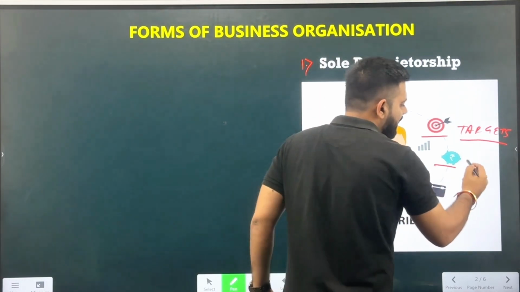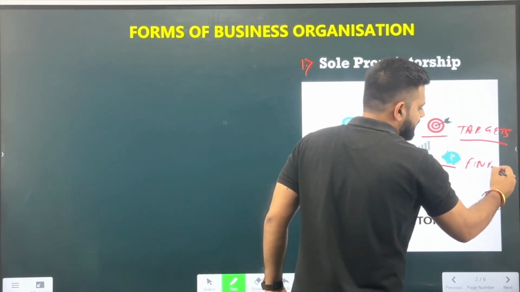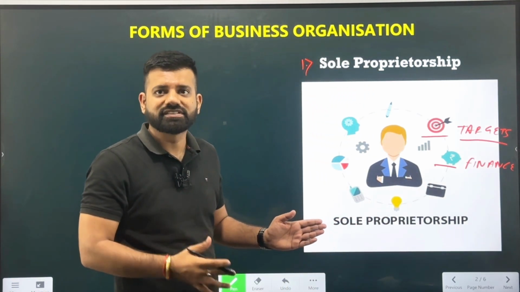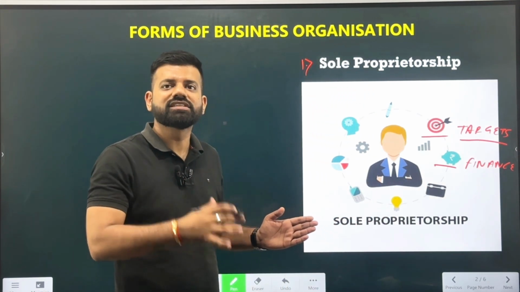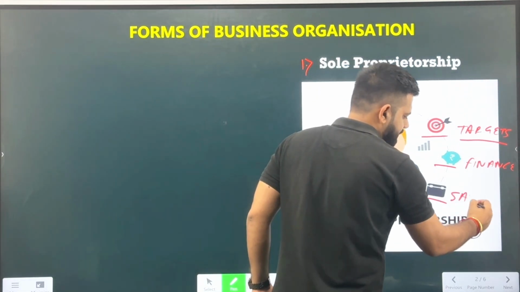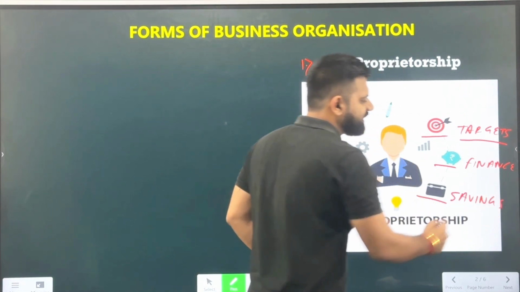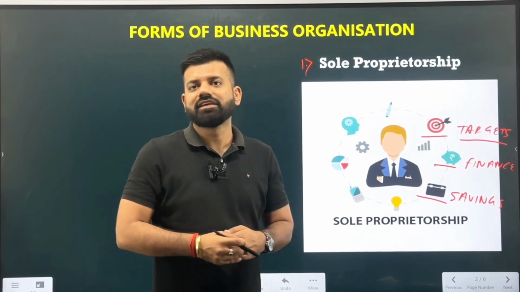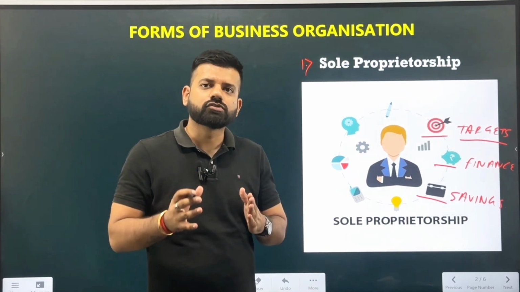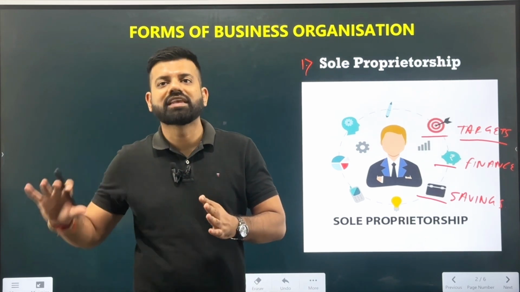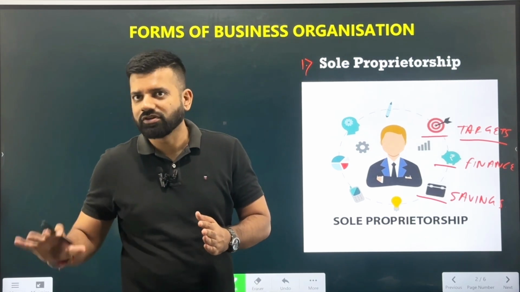Then he is also looking after the finance for the company. He is also arranging the capital for the business. He is contributing the funds in the business and starting the business on his own. He is also looking after the savings, that is, what is the amount of money he has which he can contribute in the form of capital and profits. And also, when the business will be earning profits, what is the amount he will be keeping in the form of reserves for the business.